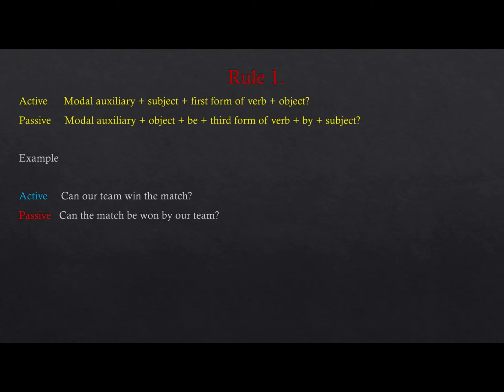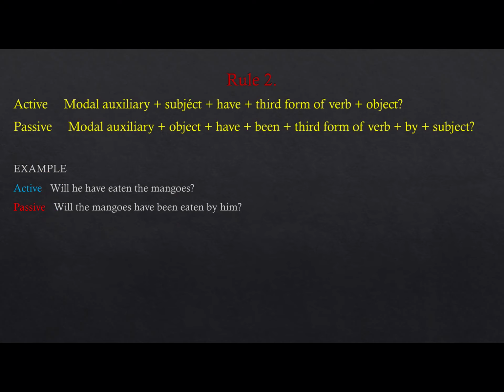So remember, in any form of sentence, be it affirmative, negative, interrogative, be will be used if it is a simple modal auxiliary and no perfect form. If there is no has or have, then again I have come to this has and have.